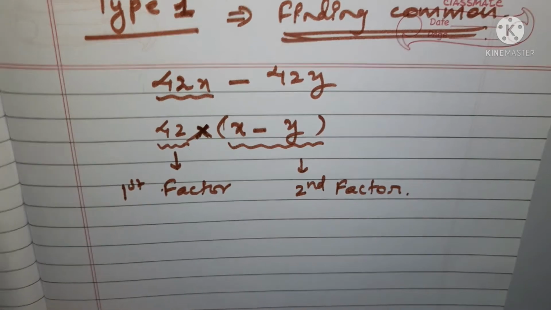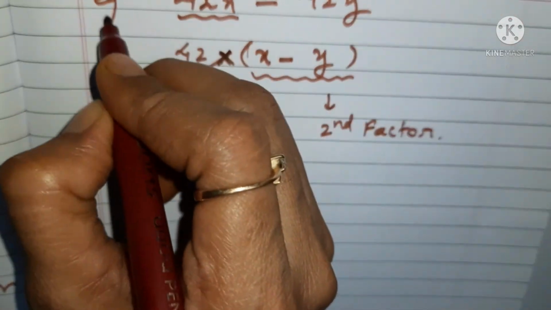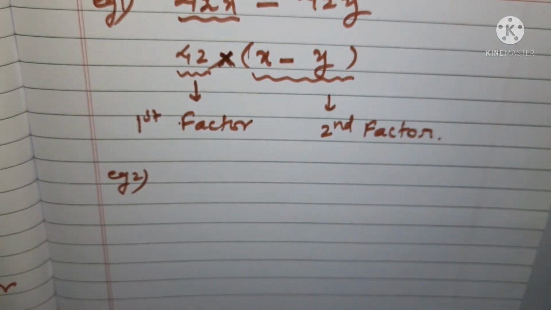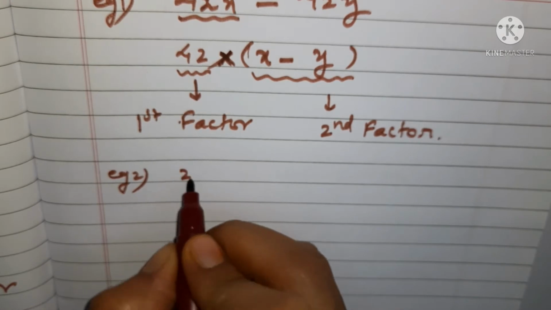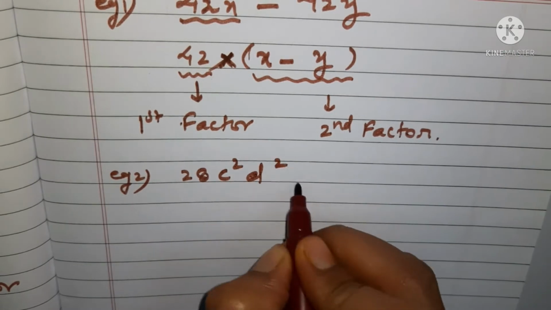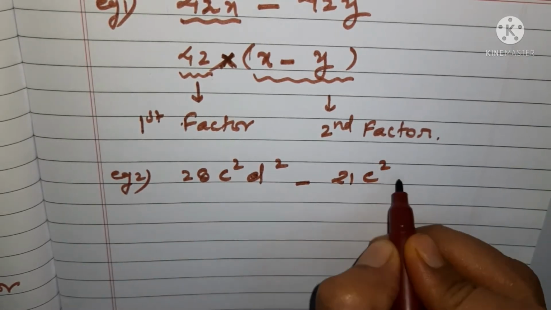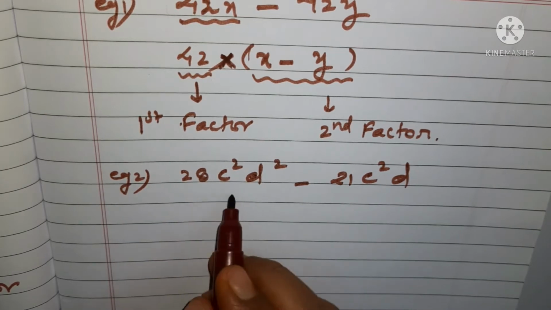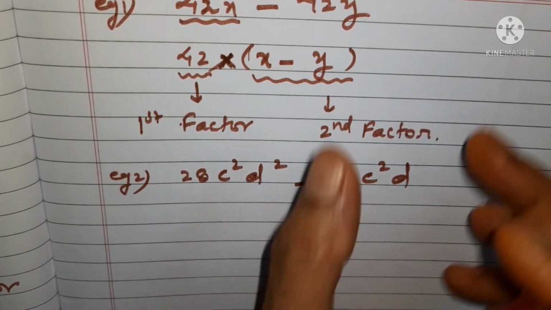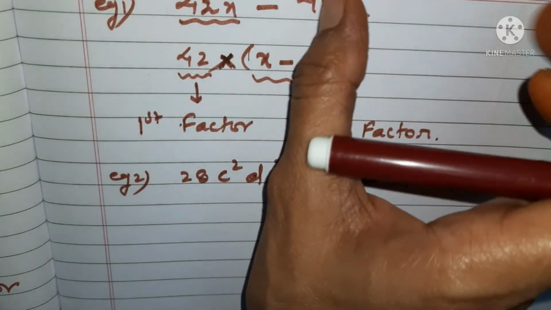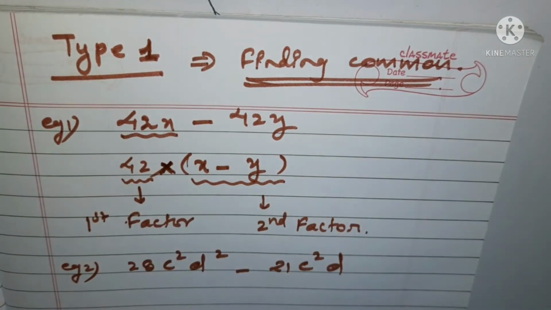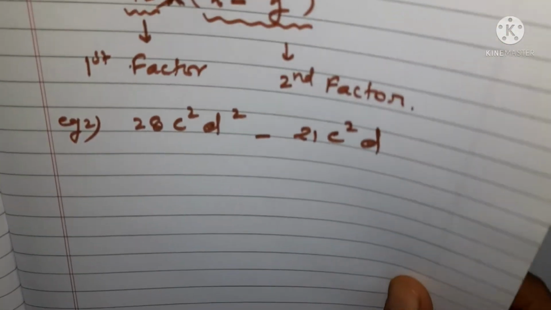Okay, now let us go for another example. Say this was example 1. Let us consider some other example so that you will be clearer on this concept. Say 28c square d square minus 21c square d. Again you can see you are given two terms here. It can be any number of terms, but I am taking two terms to make sure that you understand this concept of finding common. This is one way to find factors, a type of factorization itself.